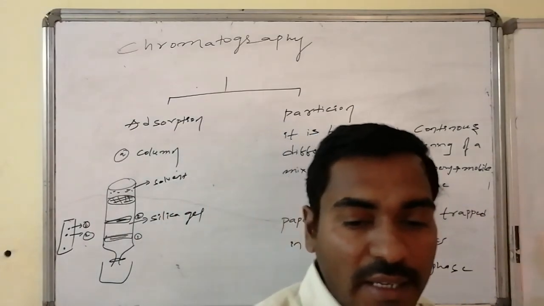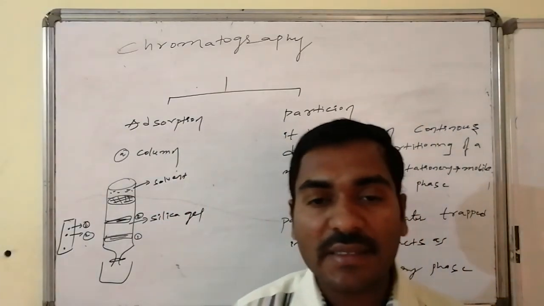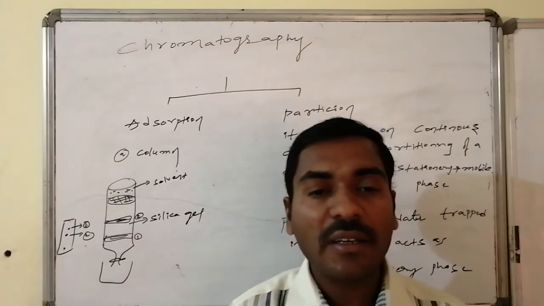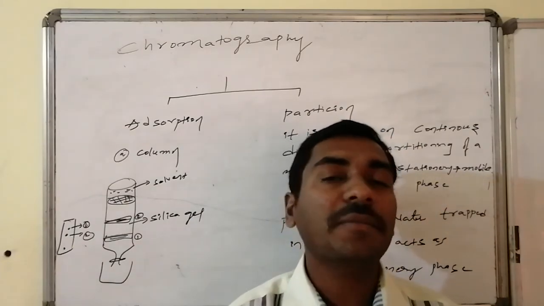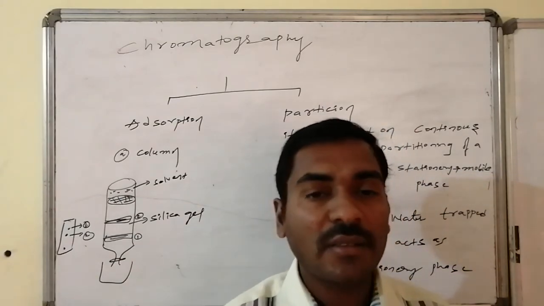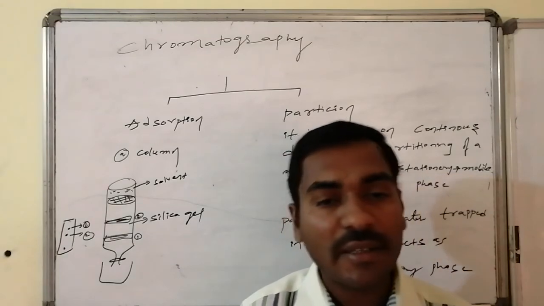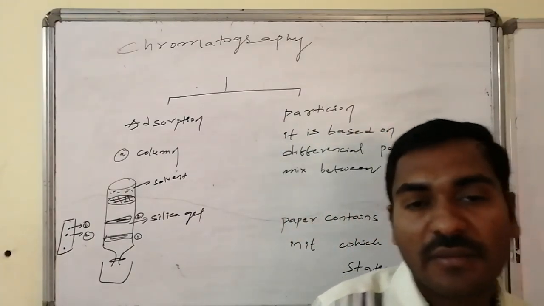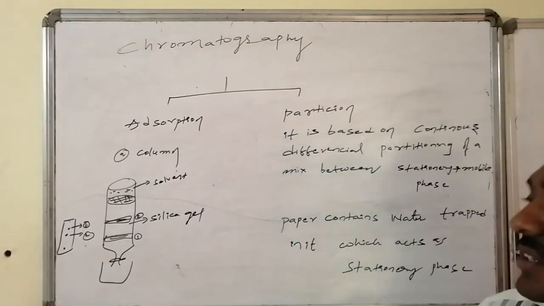Whatever material is kept on the paper is partitioned between the water and the other material. So it acts as a partition. Everywhere the paper makes a difference between the components present in the mixture. Hence this particular separation is said to be partition chromatography.